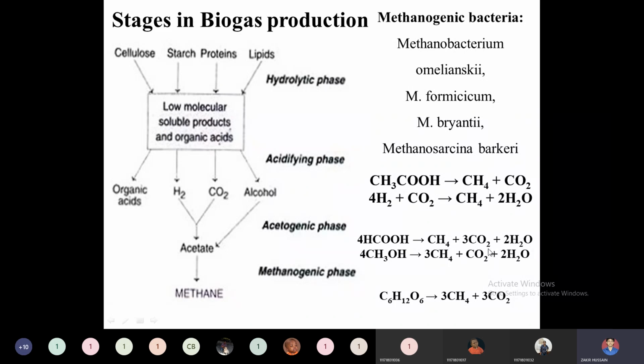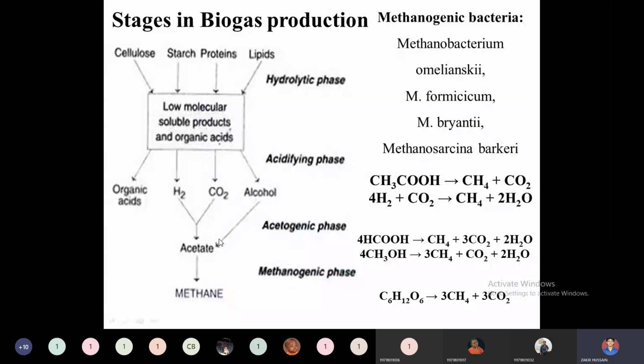So we can say the overall reaction: whatever these are, cellulose, starch, proteins, lipids, everything comes under the category of glucose, nothing but sugars. This is the overall reaction: glucose can be converted into CH4 and CO2. So the major composition of biogas is these two only. If the organic matter contains some sulfur-bearing compounds, they will combine with hydrogen, and there is a possibility of forming hydrogen sulfide to a minimum extent. To the maximum extent, all the glucose compounds like cellulose, starch, proteins, and lipids will be converted to methane and carbon dioxide.